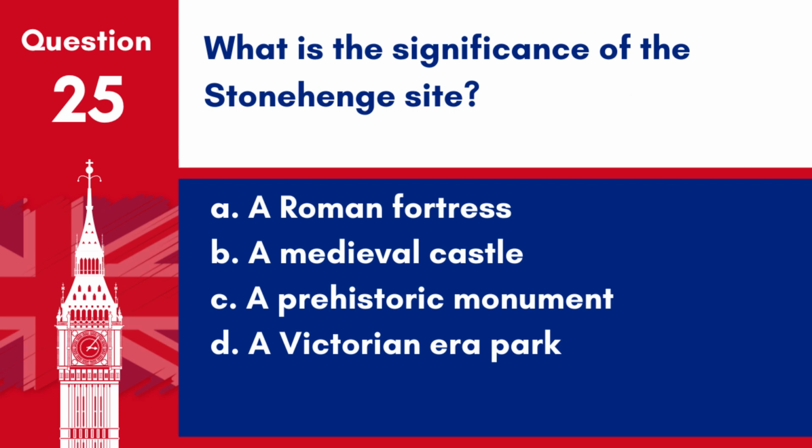Question 25. What is the significance of the Stonehenge site? A. A Roman fortress. B. A medieval castle. C. A prehistoric monument. D. A Victorian-era park.